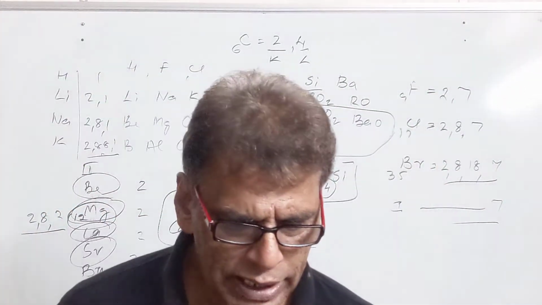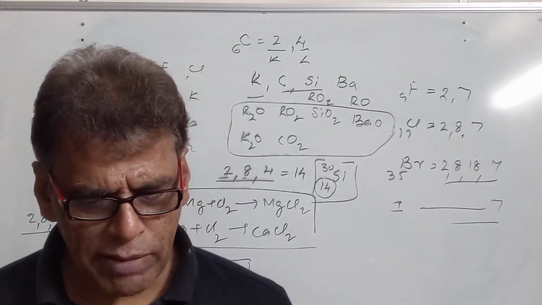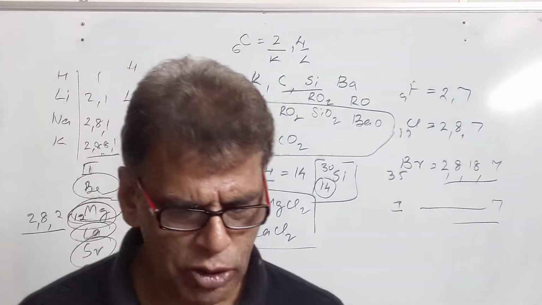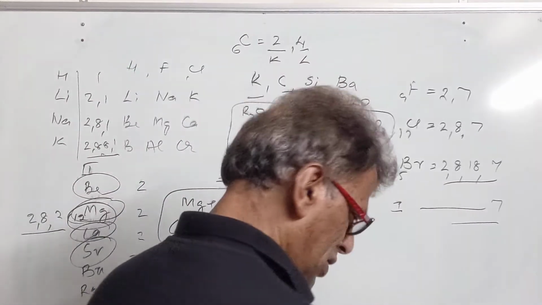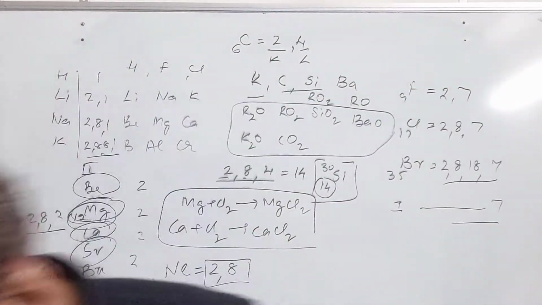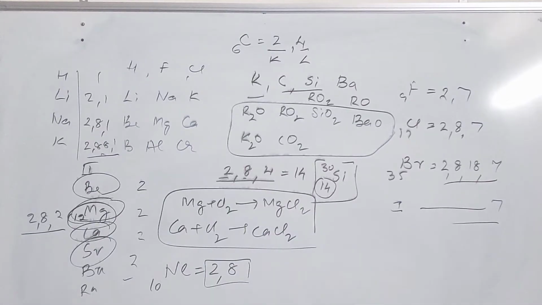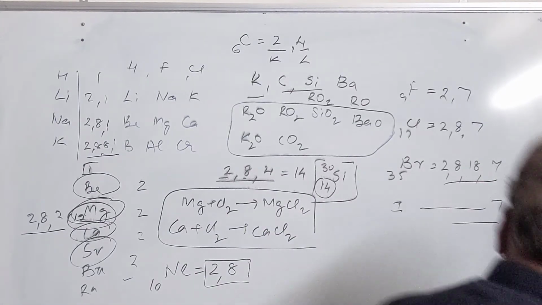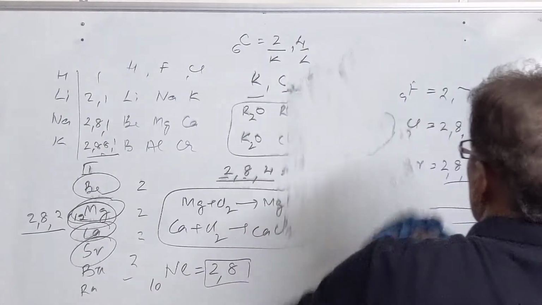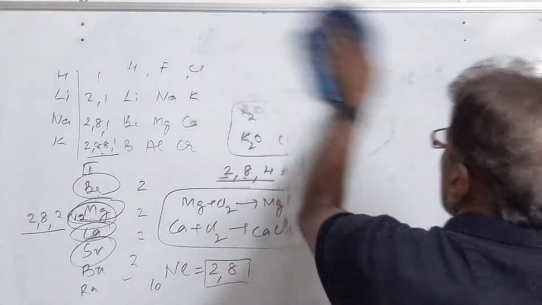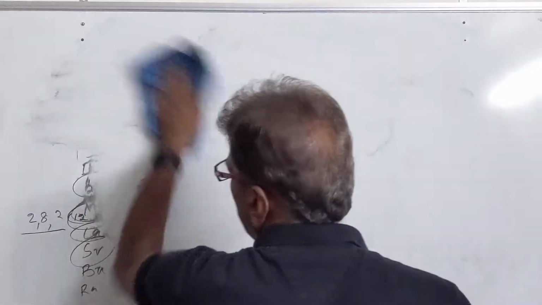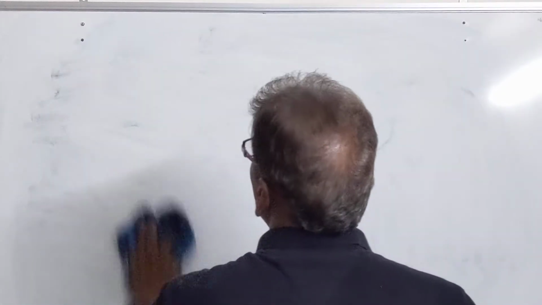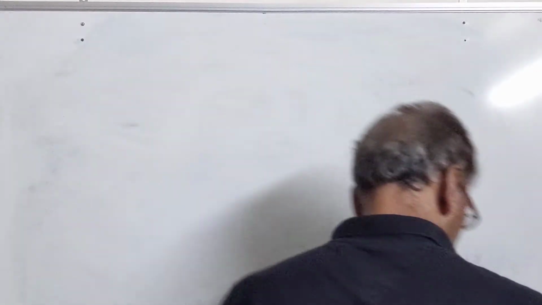Then we have the next question: the position of 3 elements A, B, C in the periodic table is shown below. Group number 16 and group number 17 are given here. Let us now do this question. What are these 3 elements whose space has been left vacant? We will be writing the names of those elements.